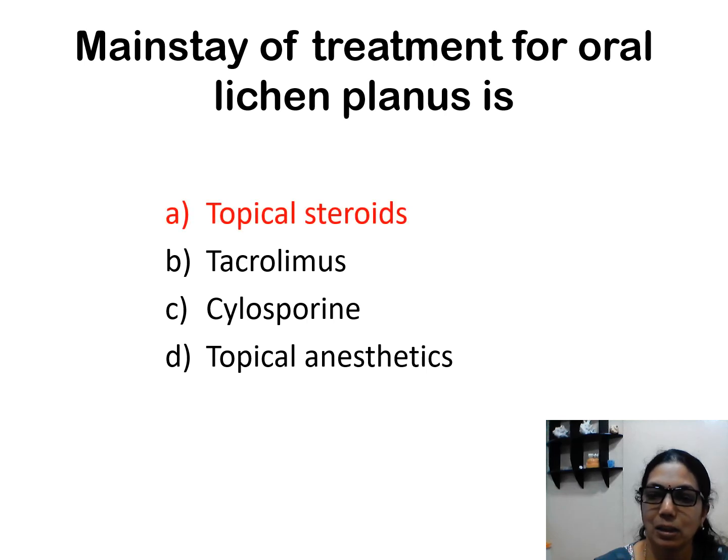The mainstay of treatment for oral lichen planus is topical steroids. If the lesion is healing with these topical steroids, to some extent at least we can confirm this as lichen planus, and if at all it is very severe, we can even proceed with the systemic drugs.